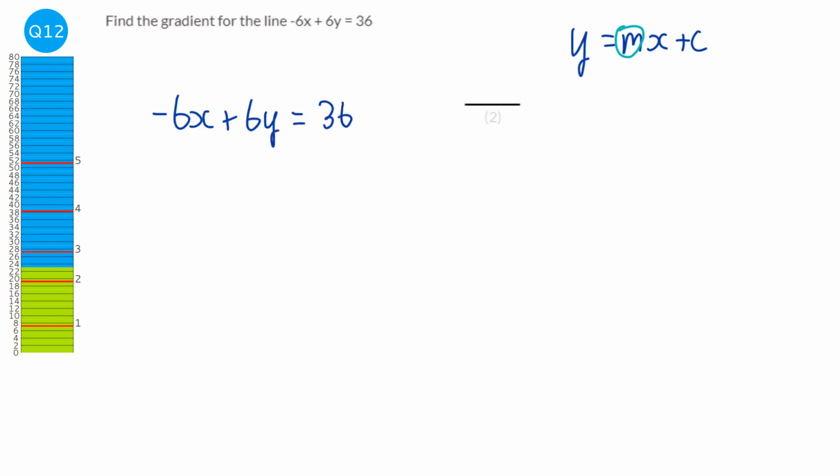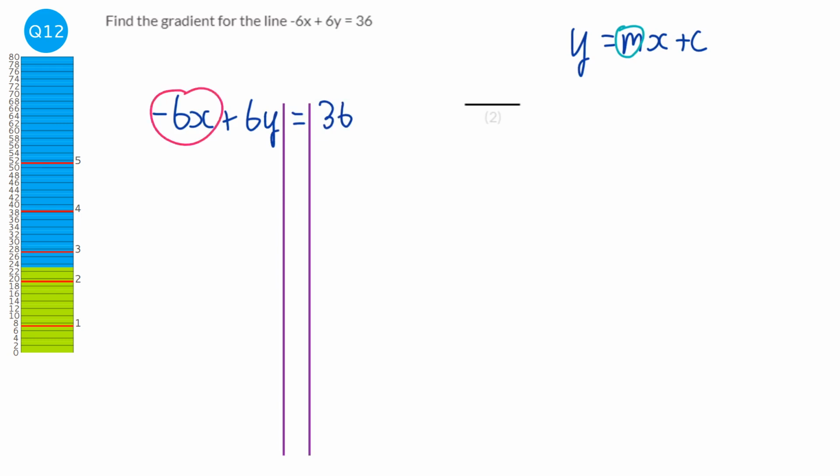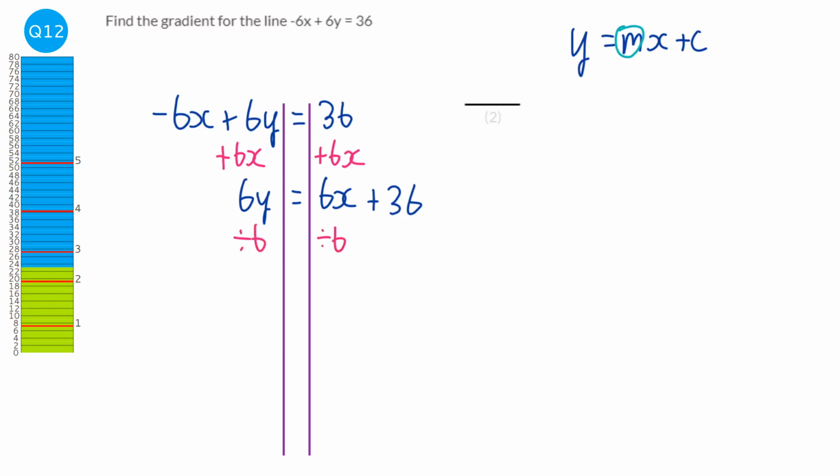So the first thing I'm going to do is get rid of the x's from the left hand side, and we can do that by adding 6x to both sides. So we've got 6y equals, and I'm going to put the 6x first just to match the y equals mx plus c. Right, the next thing I'm going to do is get rid of this 6 because we just want a y there. So we're going to divide by 6 both sides.